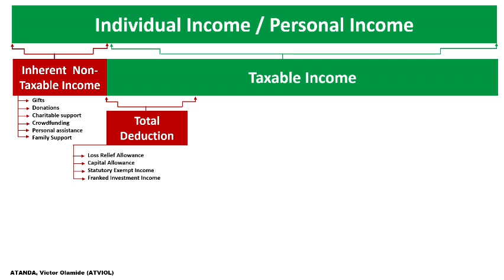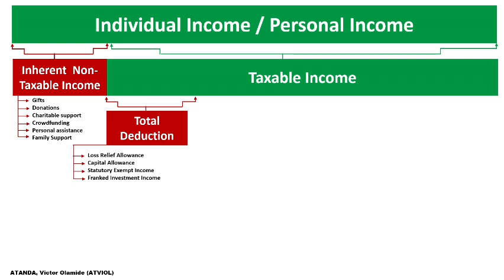And another thing is what we call statutory exempt income. That's what we refer to as not taxable income by exemption. So this is the second type of the not taxable income that we mentioned earlier when we were discussing the types of income. But we are still going to see that. I'm still going to reference this in my discussion.